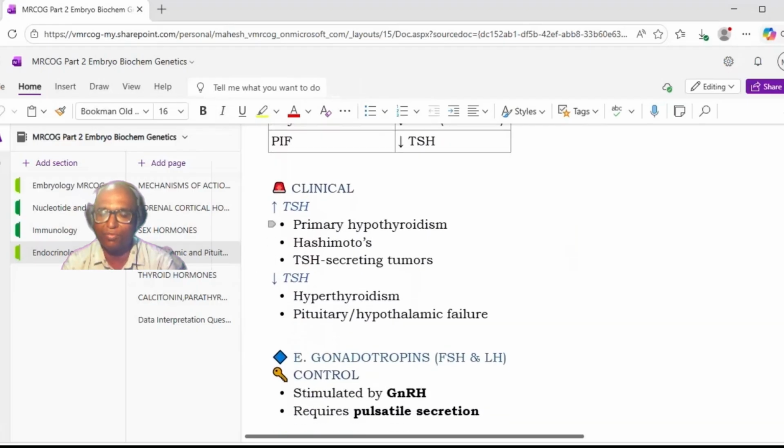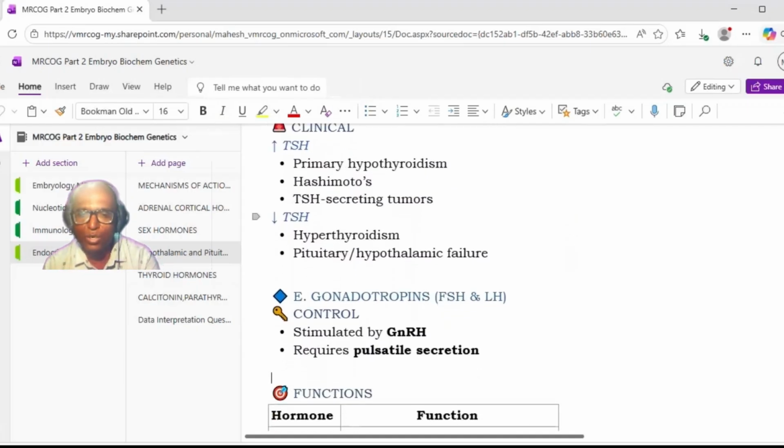Now, clinical effect. Increased TSH will be seen in primary hypothyroidism, Hashimoto's thyroiditis, and TSH secreting tumors. Then decreased TSH you will see in hyperthyroidism, pituitary and hypothalamic failure. Sometimes they can ask you in data interpretation. We will have a few questions on data interpretation if possible today itself. So increased TSH levels are seen in primary hypothyroidism, Hashimoto's thyroiditis, and TSH secreting tumors, while decreased TSH levels are seen in hyperthyroidism, pituitary, and hypothalamic failure.